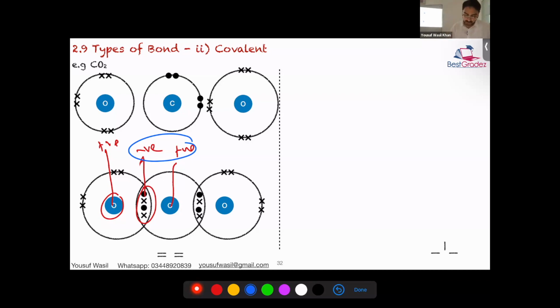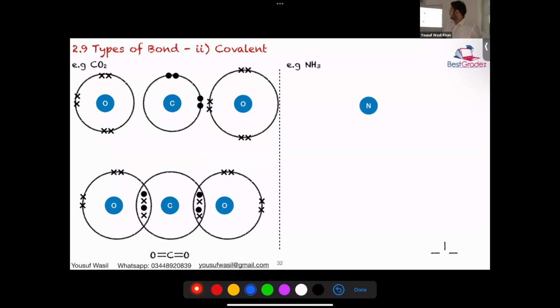So there's an attraction between these two, and an attraction between these two. This is the reason a covalent molecule will not just split away. Rather, it's strongly bonded between the electrons and the nucleus. The electrons are being shared, which means they are attracted by both nuclei, on the left and right hand side. That is why a bond will never split, unless a tremendous amount of energy is provided.